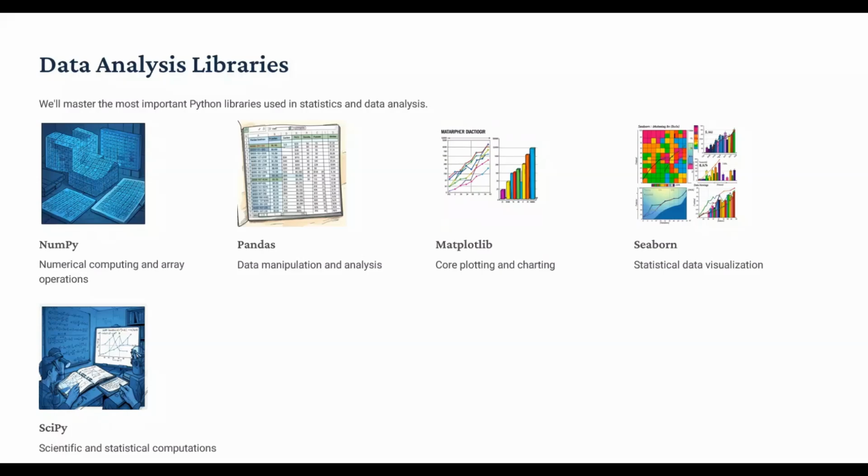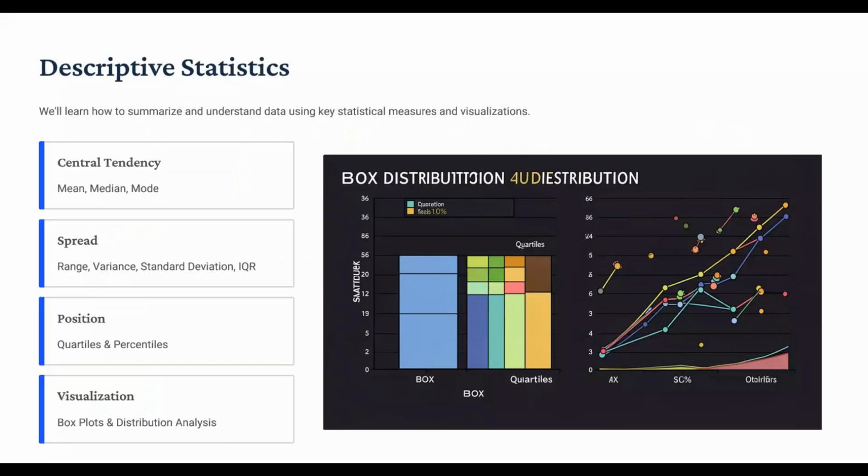Once we are done with the libraries, we are going to explore descriptive statistics. Under the category of descriptive statistics, we will learn how to summarize the data using mean, median, mode, range, variance, standard deviation, quartiles, percentiles, interquartile range, box plots, distribution analysis. These topics are also part of the descriptive statistics section.